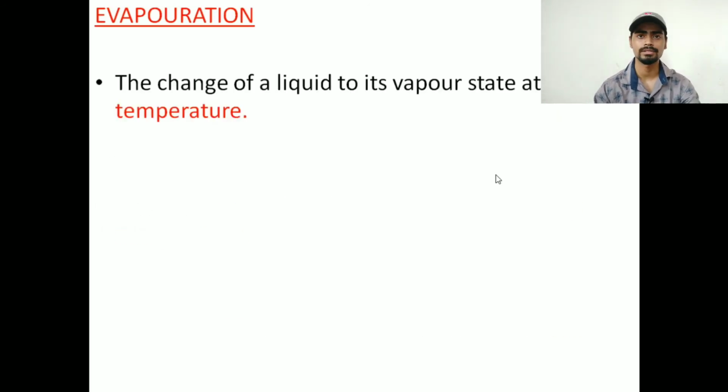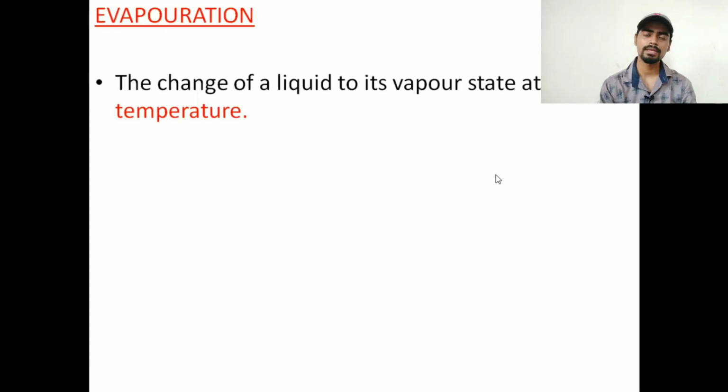Now what is evaporation? The change of a liquid to its vapor state at any temperature. In the last topic, boiling, we studied the change of a liquid to its vapor state at constant temperature. Remember in boiling what we studied?